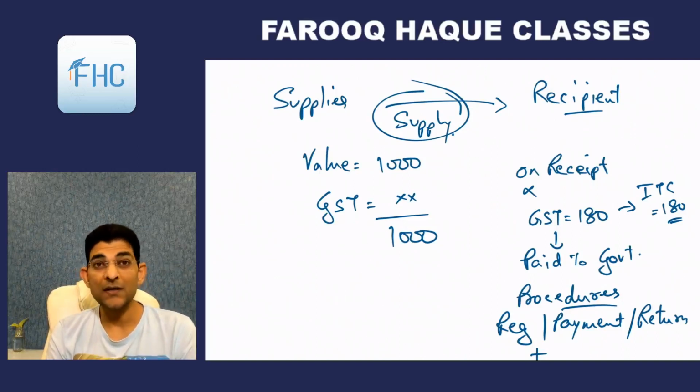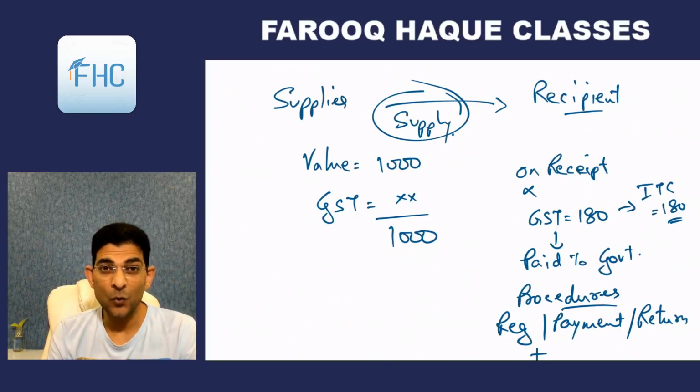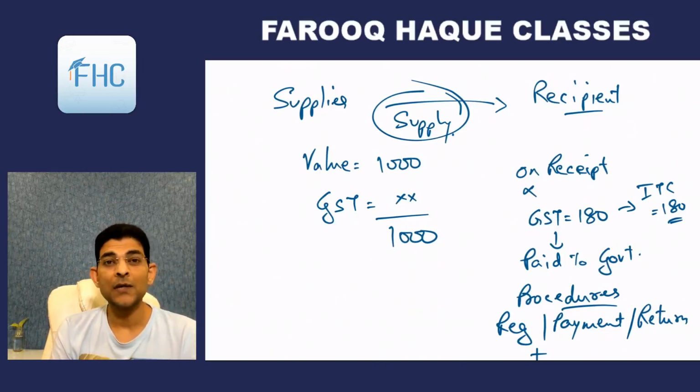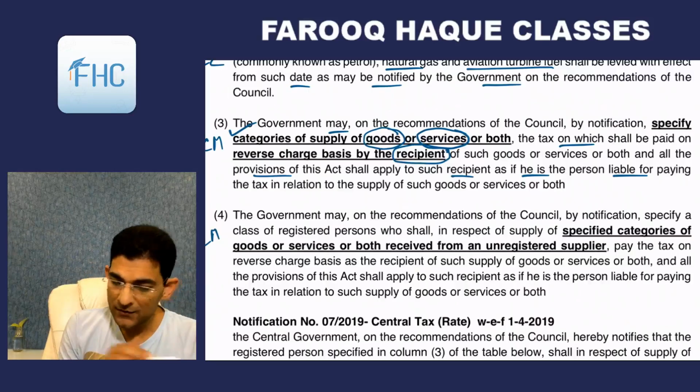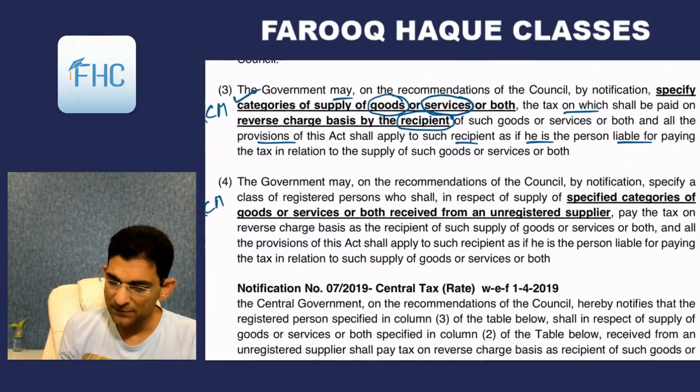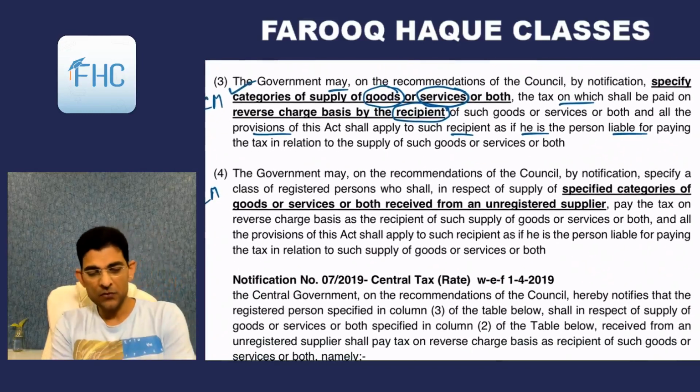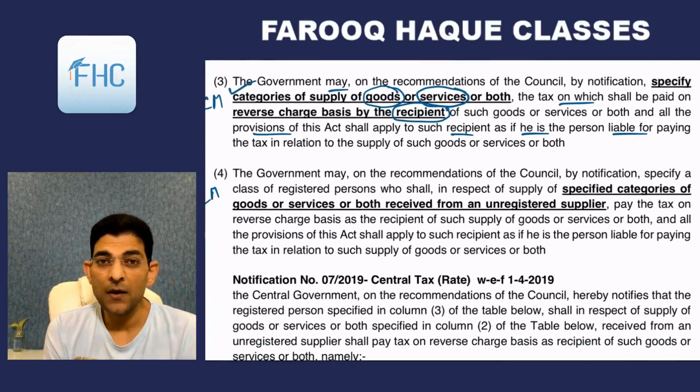Okay, so why does the government do this? That I'll explain when we go to that whole notification for services. I'll explain the logic behind all those points. So now come back. That is subsection 3. Subsection 3 will apply to which type of goods? As notified by the government. Which services? As notified by the government under this subsection 3.